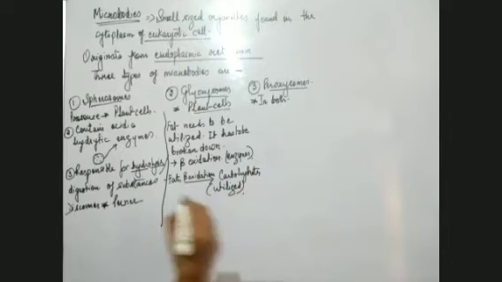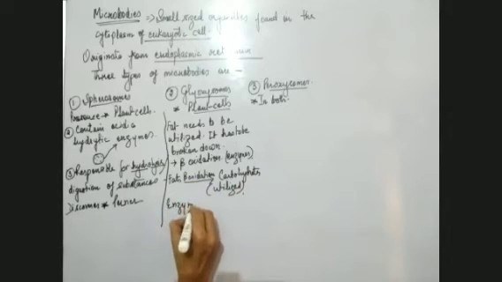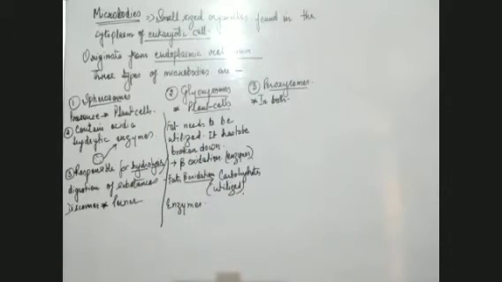So the enzymes for this are present in glyoxysomes. Glyoxysomes have the enzymes to bring about beta oxidation of fat into carbohydrates so that it can be utilized by the cell.